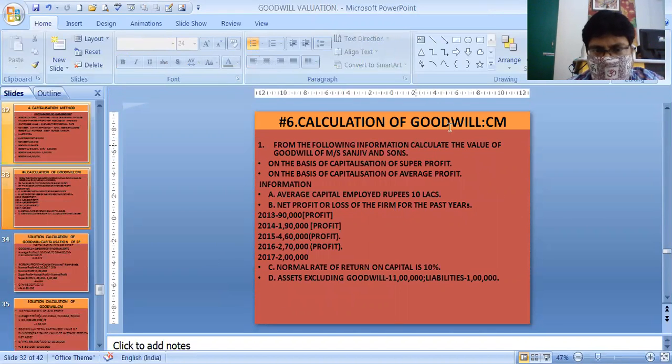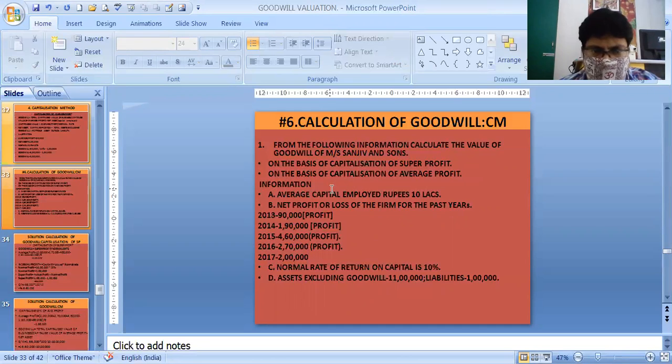Then there is calculation of goodwill. One sum we will be doing, a complete sum, to make you understand capitalization. From the following information, calculate the value of goodwill of Mr. Sanjeev and Sons on the basis of capitalization of super profit and on the basis of capitalization of average profit.